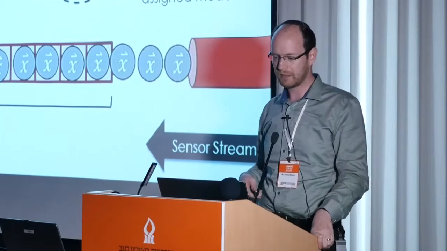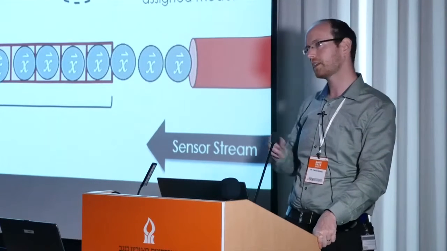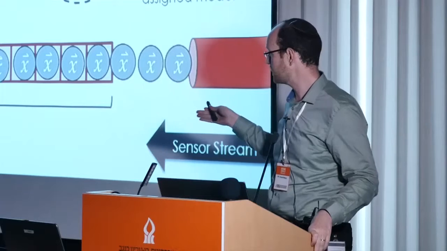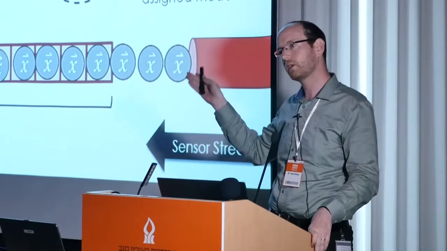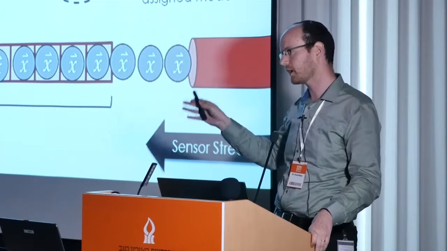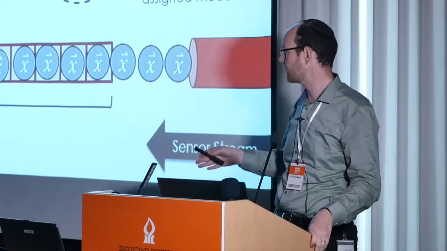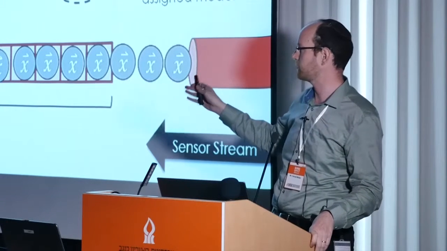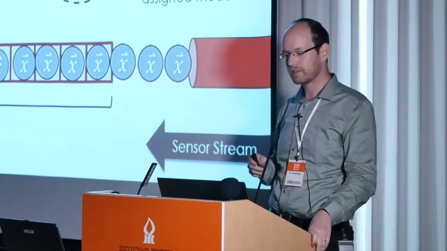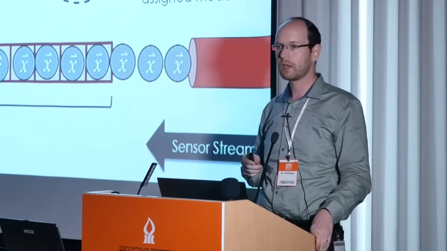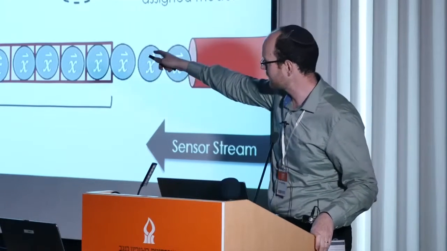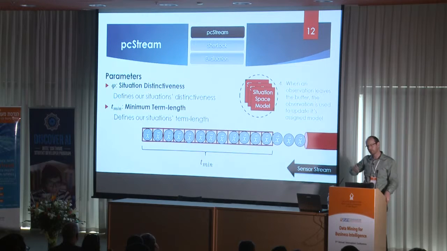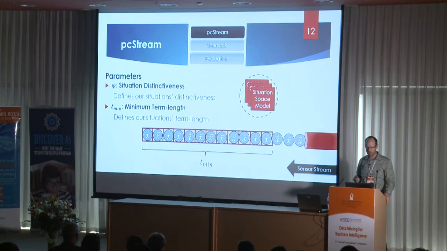So we update the assigned model, and then we take a look at the buffer and ask, is there a new situation in here? And if so, we'll make a new model. There are many different strategies you can look at, but the way we do that in this case is we look at all the Mahalanobis distances that we measure for each of these observations. If the majority of these observations go over the situation distinctiveness threshold, so a cutoff threshold, then there's most likely a new situation in this buffer, and we make a new model and add it to our collection.